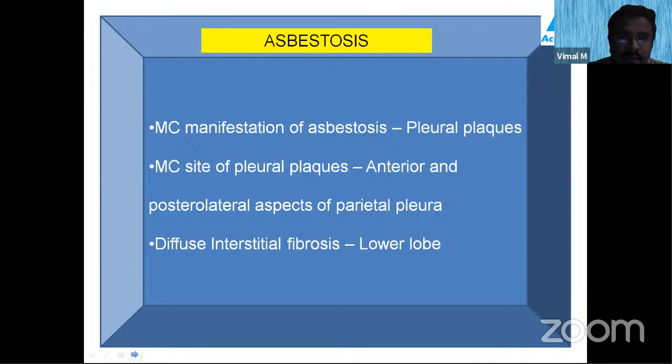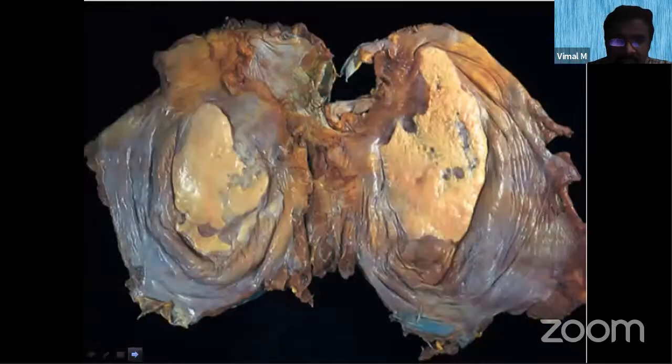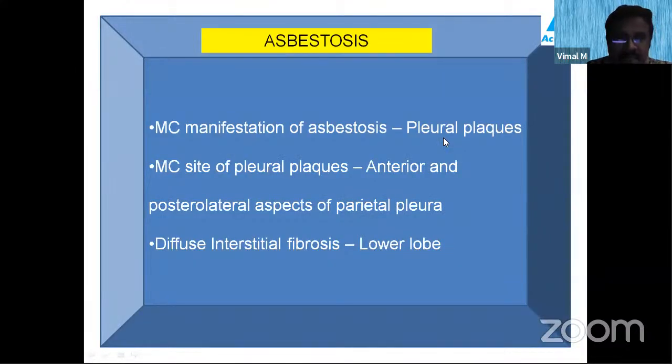The most common site of this pleural plaque will be the anterior and posterolateral aspects of the parietal pleura. You can see this nodular thickening in the pleura. Such kind of pleural thickening is common in asbestosis.